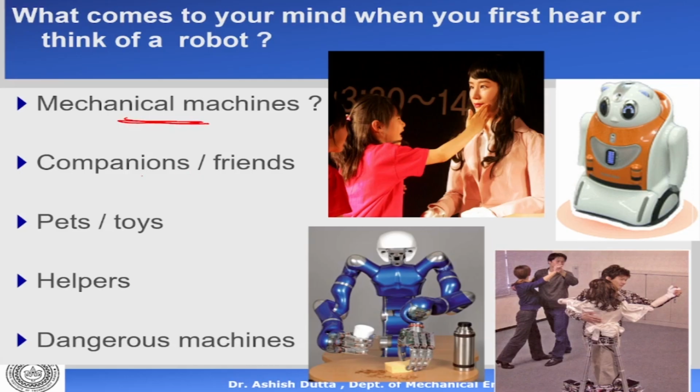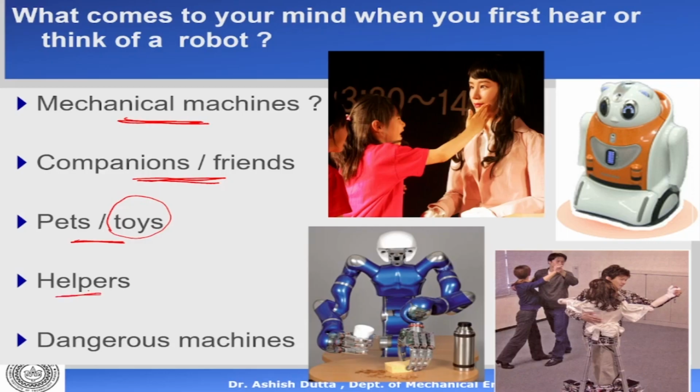Some people might say that they are companions and friends. In many advanced countries, robots are living in homes of people. So they are companions, they are friends. If you ask children or kids, they might say robots are pets and toys. Today there are a lot of toys in the supermarkets which are named as robotic toys. You might have seen them around. So kids might say the robots are toys actually.